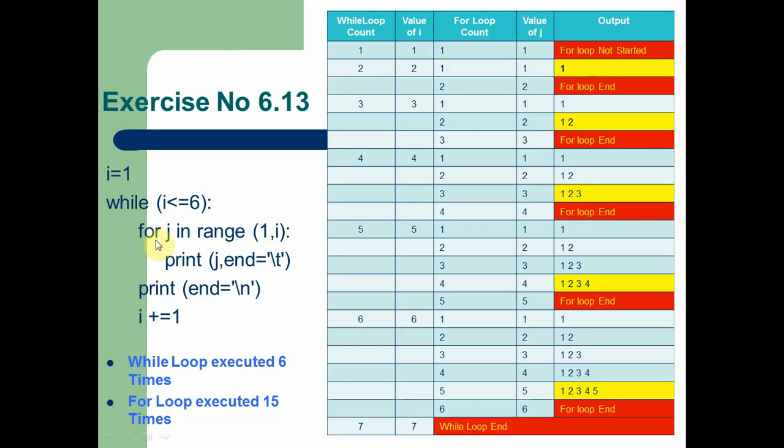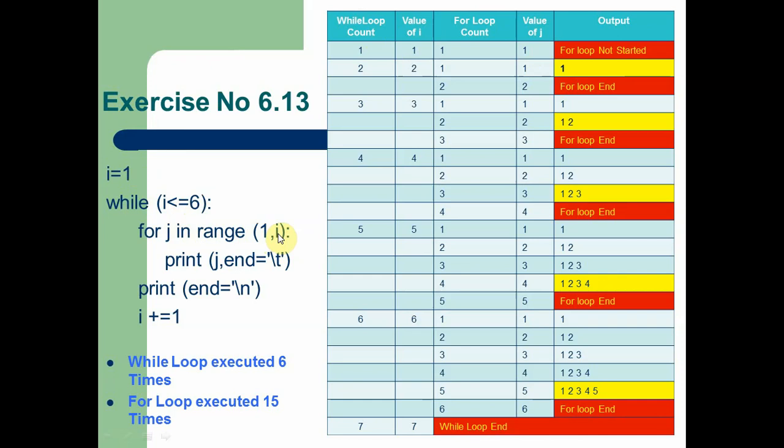The only difference is here the while loop is considered as the outer loop, and the for loop is considered as the inner loop. So now we are going to create a big table. For two loops we are using two loop count columns: one for the while loop count and another for the for loop count. The while loop is controlled by the I variable, the for loop is controlled by the J variable. The while loop executes from 1 to 6. The for loop executes from 1 to I. That is, each and every time the value of J reaches I, the for loop exits.